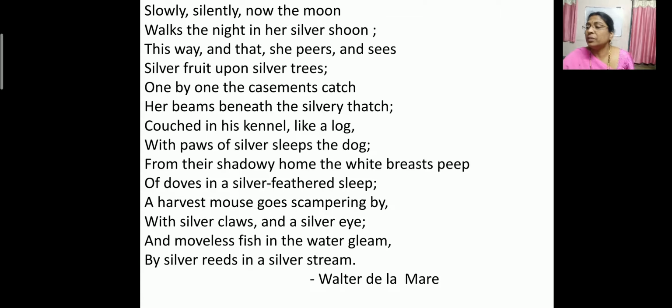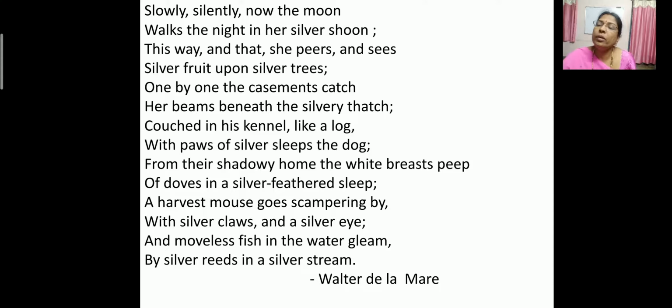Okay, children. So now this poem would be different if you want to use a different adjective. How would it be if, instead of silver trees, we used golden trees?